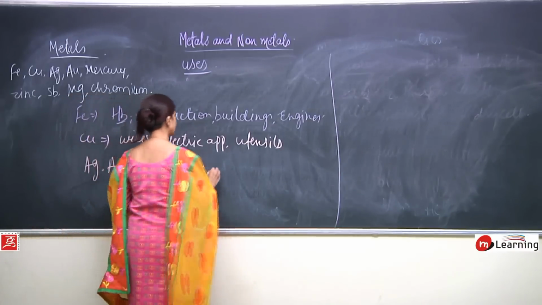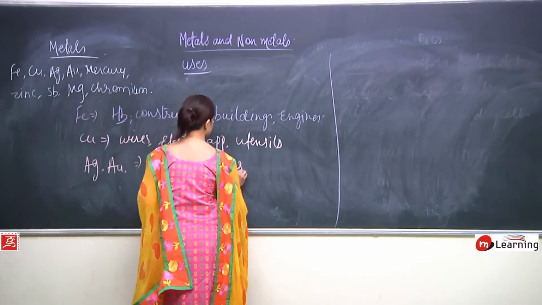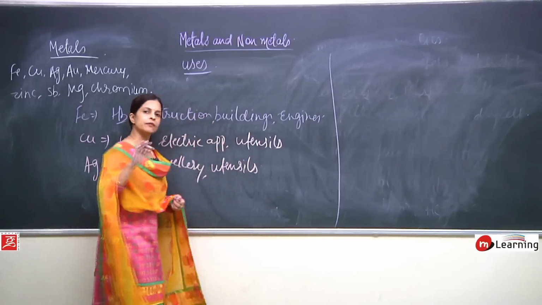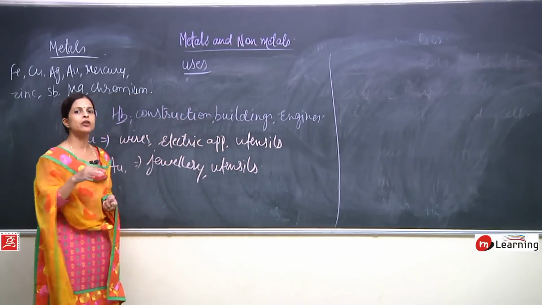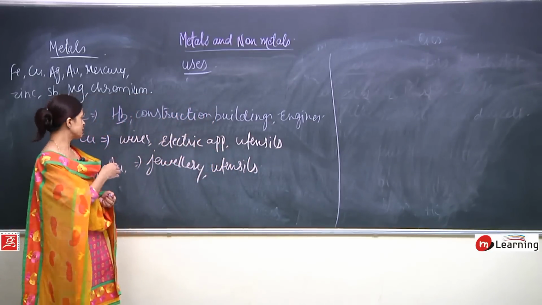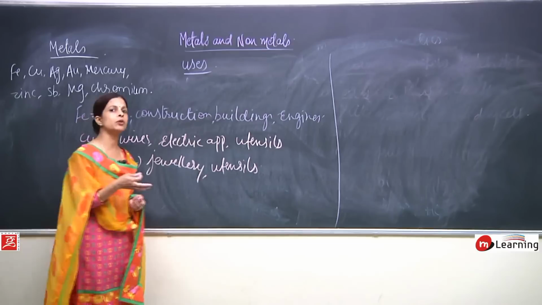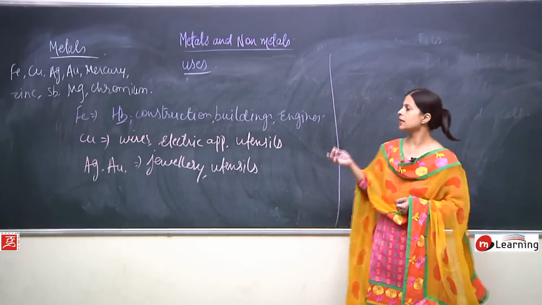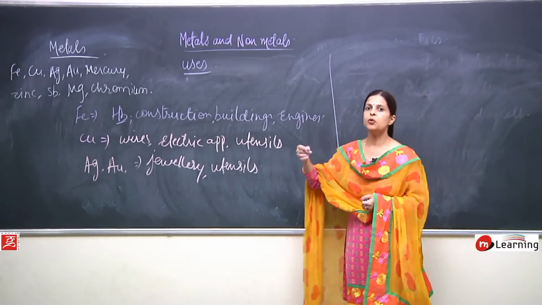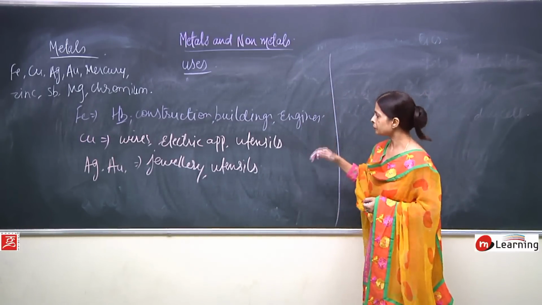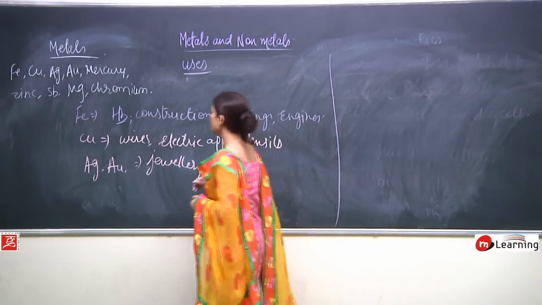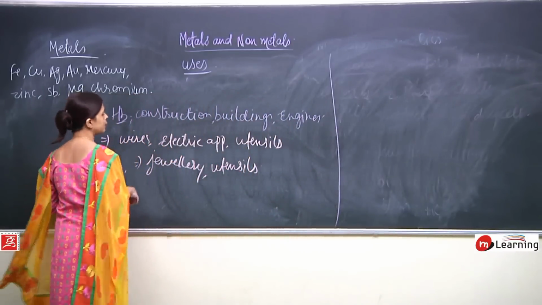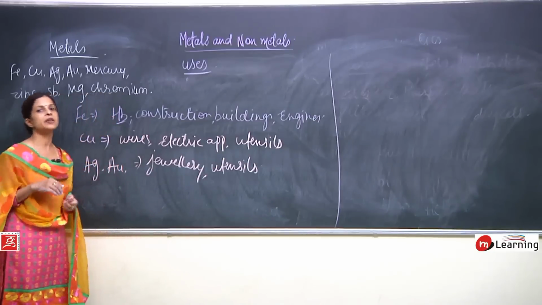These are also used in making utensils. It is for sure that we are not using utensils made of silver and gold daily, but we do use silver and gold utensils for puja purposes, or sometimes a spoon or little plates. So we use gold and silver for making jewelry and utensils. Even platinum is very useful.